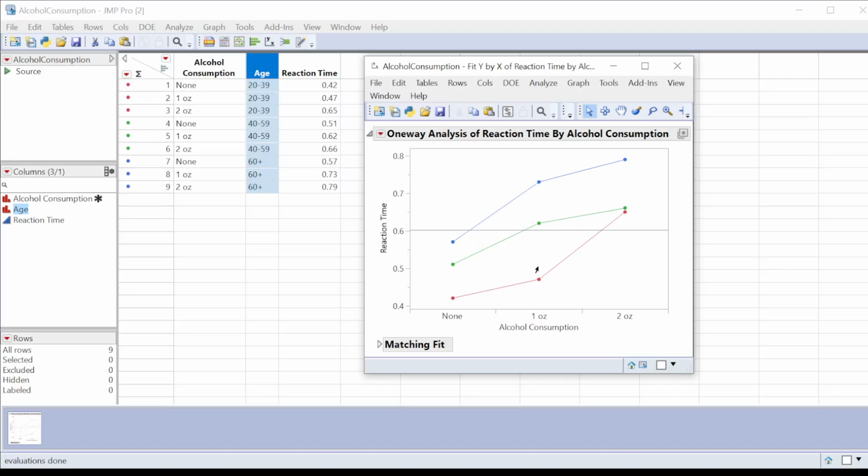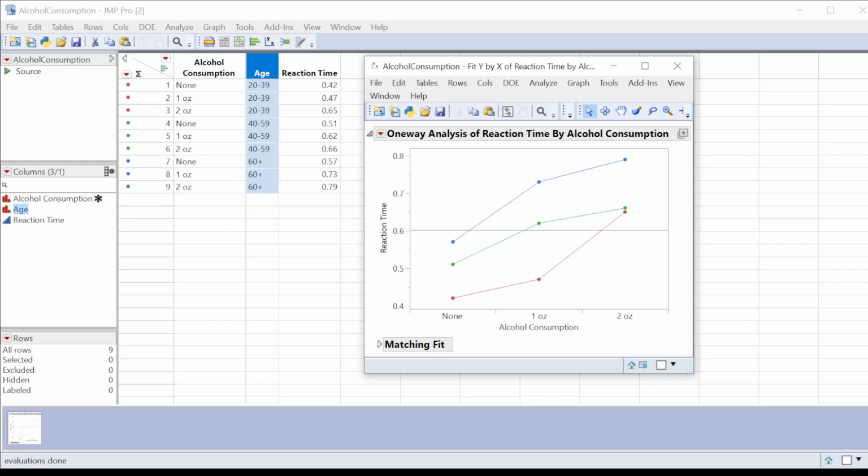But the big difference is going from 1 ounce to 2 ounce. You can definitely see that from 1 ounce to 2 ounce, the alcohol tends to affect the reaction time of young people more than the middle-aged or older groups. So when we're making these comparisons from none to 1 to 2, we want to be doing that within these lines, because that's taking into consideration the effect of age.